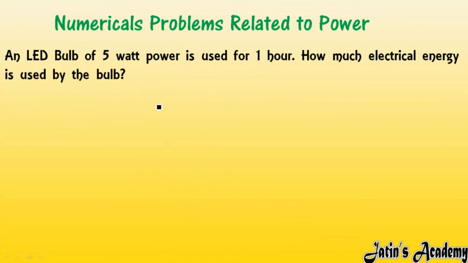Next we are having the next numerical related to power: an LED bulb of 5 watt. So here first of all we are given the power, that is 5 watt. Means by watching only the units you will come to know that yes, watt means power is given. Okay, used for 1 hour.